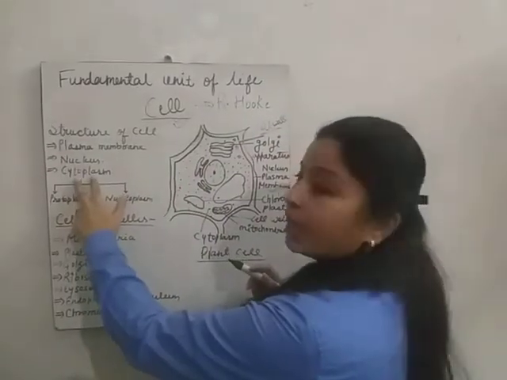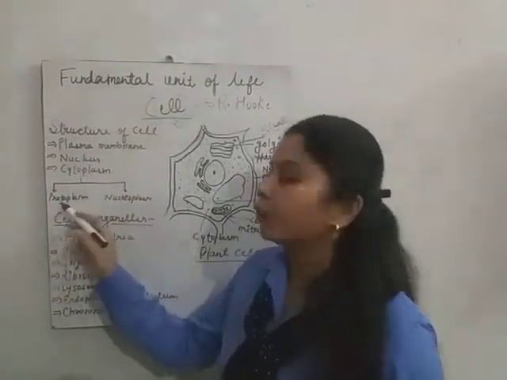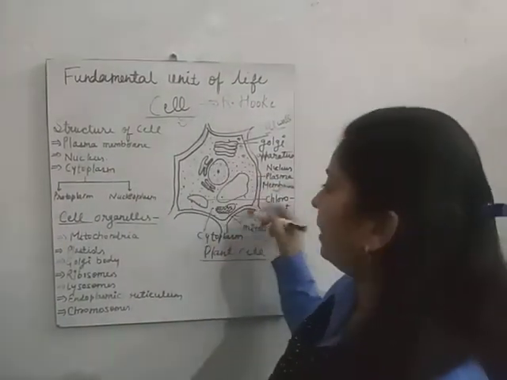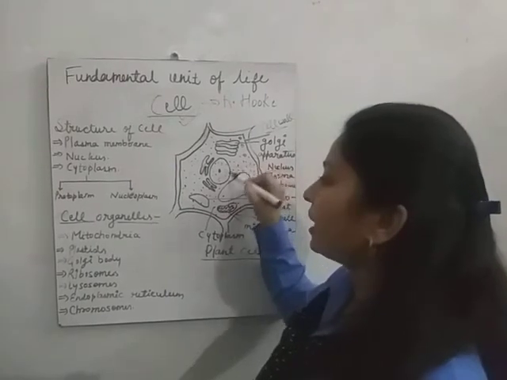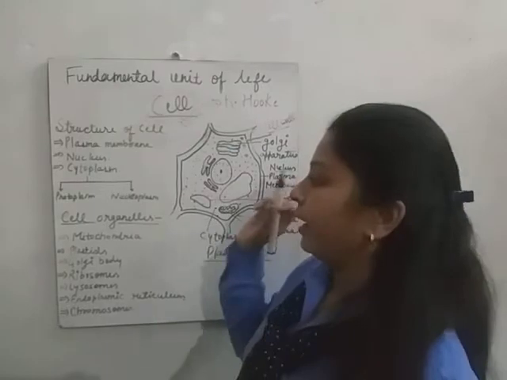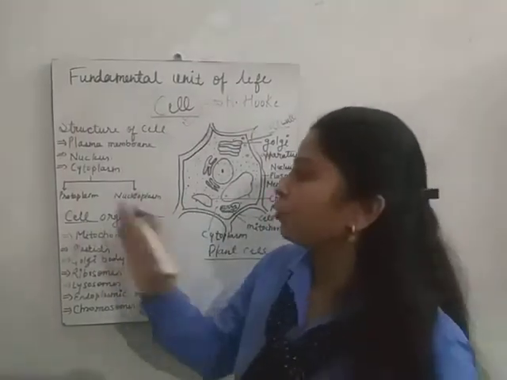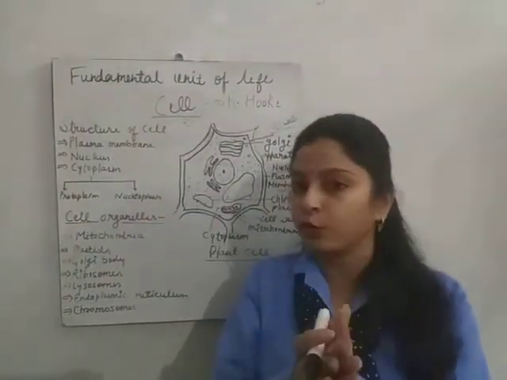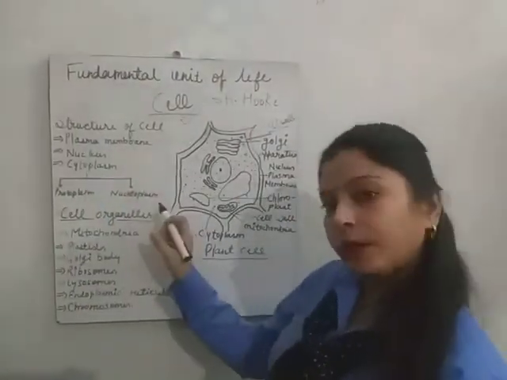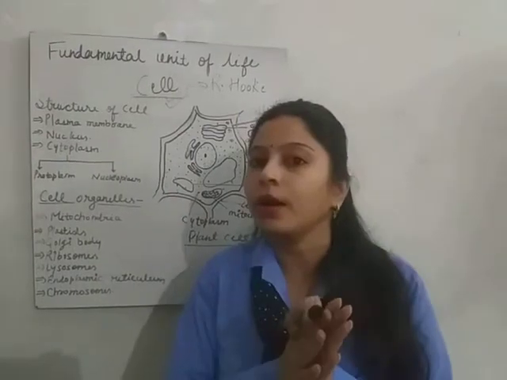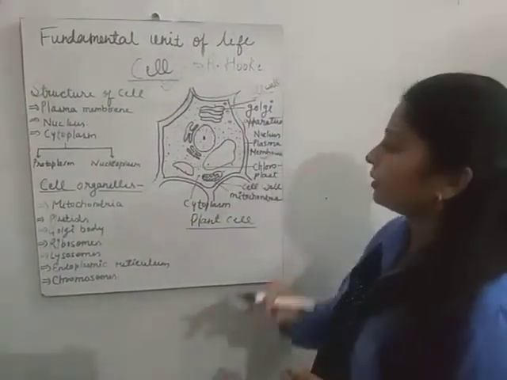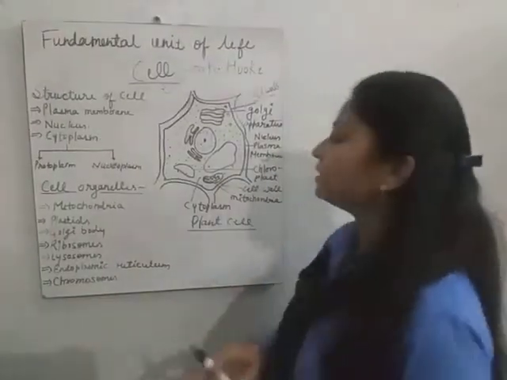So cytoplasm is divided into two parts, protoplasm and nucleoplasm. When they combine together, that is called cytoplasm. Cytoplasm is divided into two parts, protoplasm and nucleoplasm, and combinedly it is called cytoplasm. Now moving forward to the cell organelles. Here you can see this is mitochondria.